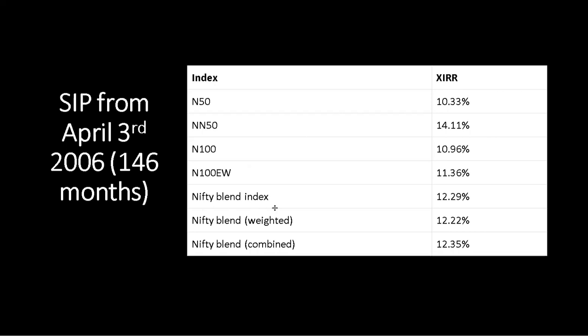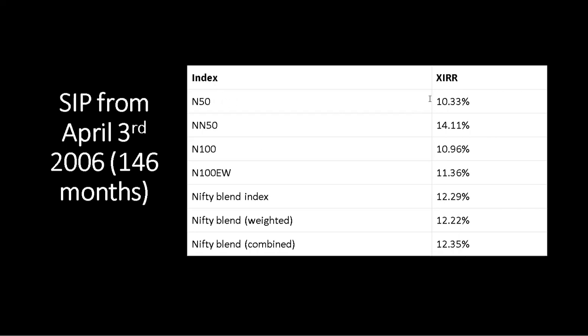When it comes to the Nifty blend, we calculate returns in three ways. One, we use the Nifty blend index that we just saw the return comparison for. That gives you 12.29%. Then we take 50% return of Nifty 50 and 50% return of Nifty Next 50, and that's the Nifty blend weighted. And then we combine all transactions of Nifty 50 and Nifty Next 50 and calculate XIRR, that's the internal rate of return. Again, that's about 12.35. So however way you calculate for the Nifty blend, the return is more or less similar, and that's pretty acceptable, I think.